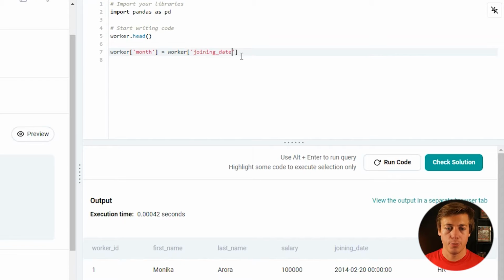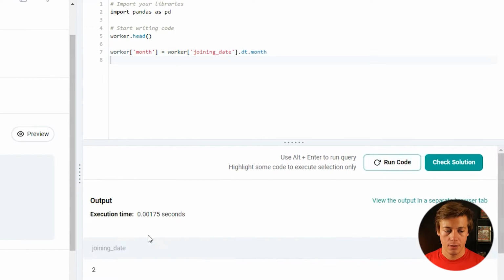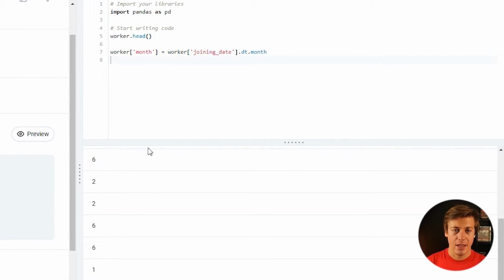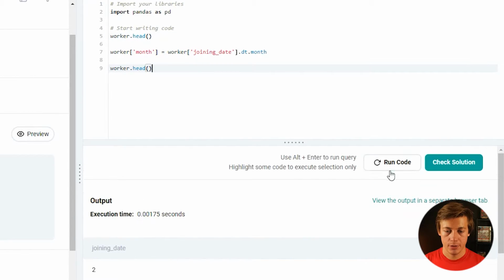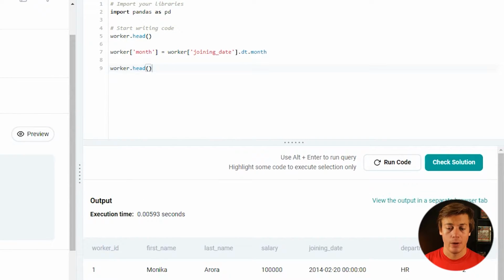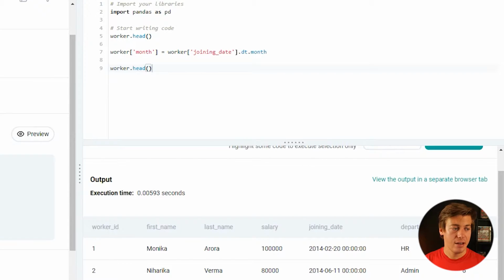And then all you have to do is put .dt. And then this gives you a bunch of different options. I'm going to put month like this. And if we run this, you can see join date, and we have 2, 6, 2, 6, 1, 4. That tells you the month of the year now, which is great because that's what we need to filter this specifically by. And that's now in our worker.head. So if I run this again and just put this over here, you can see all the way at the right, we have this month that's been added to this data frame.